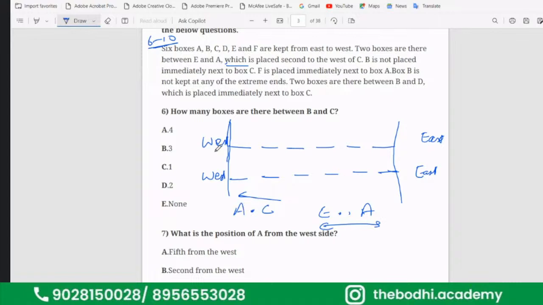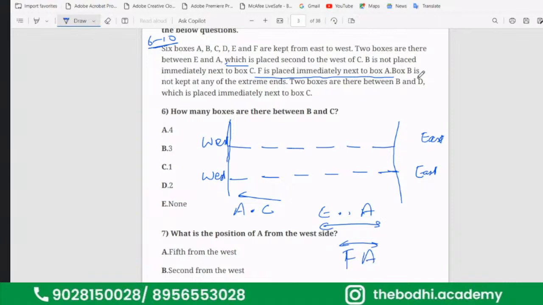A is placed second to the west of C. F is placed immediately next to box A.